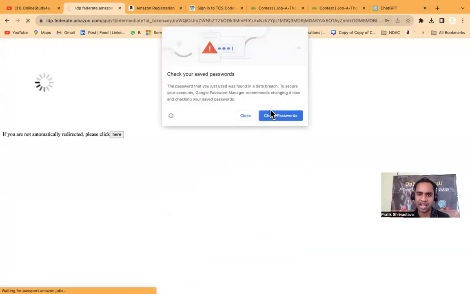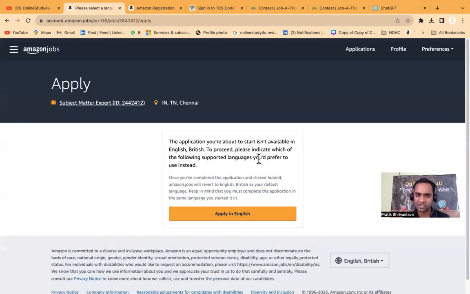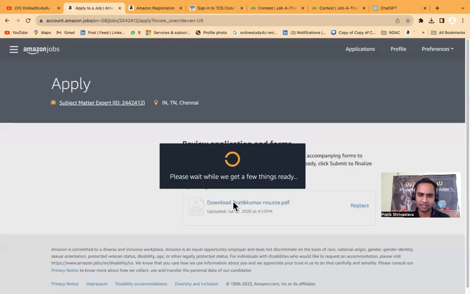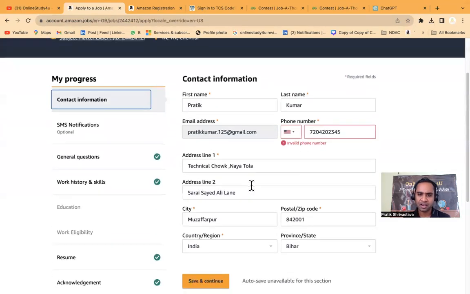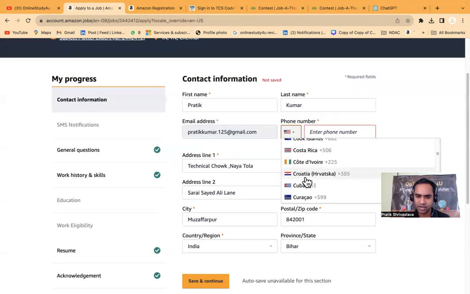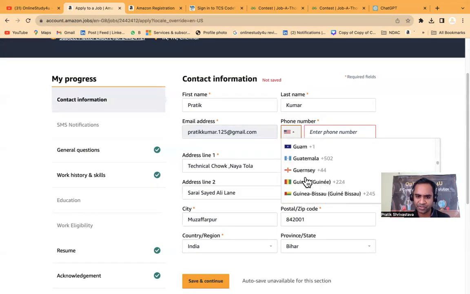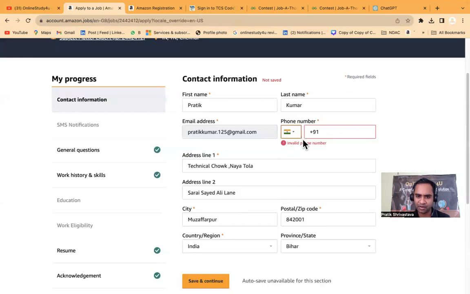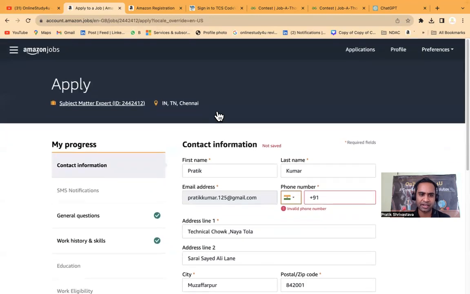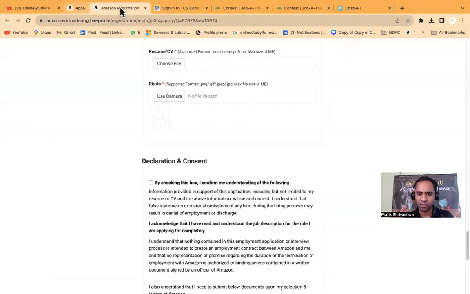So finally I am able to log in, and it says the application you are about to start is not available in English, British. To proceed, please indicate which of the following supported languages you prefer. So apply in English. Fine. Then basically the contact number and everything you have to fill. This is for India. Let's go down. India, and then put your phone number. Then you will be able to save and continue. So this is how you have to apply for both the profiles.